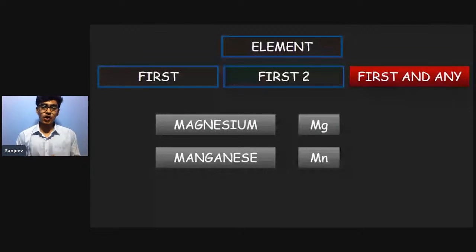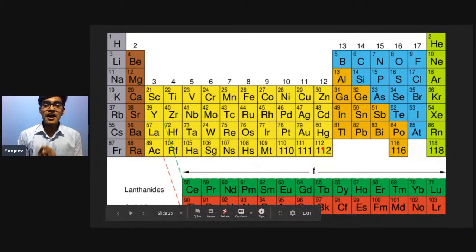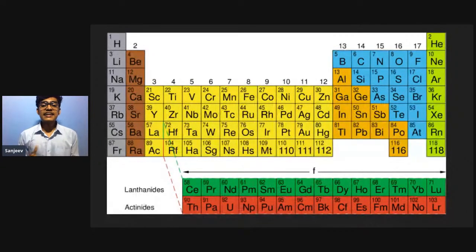This is a periodic table. This is a modern periodic table which has 118 elements and all their symbols, which we are going to use. Hydrogen, helium, lithium, each and everything you can find over here.